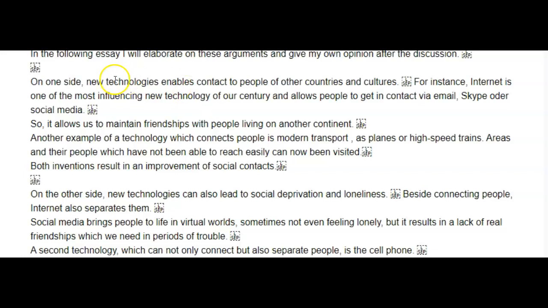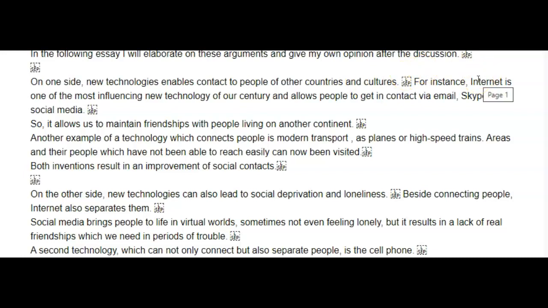You can say new technologies enable people to contact others of other countries. That's still a little odd. How about this? This one is even better. On the one hand, new technologies allow contact or enables contact between people of different countries and cultures. Okay, that works. For instance, we don't say internet, we say the internet.